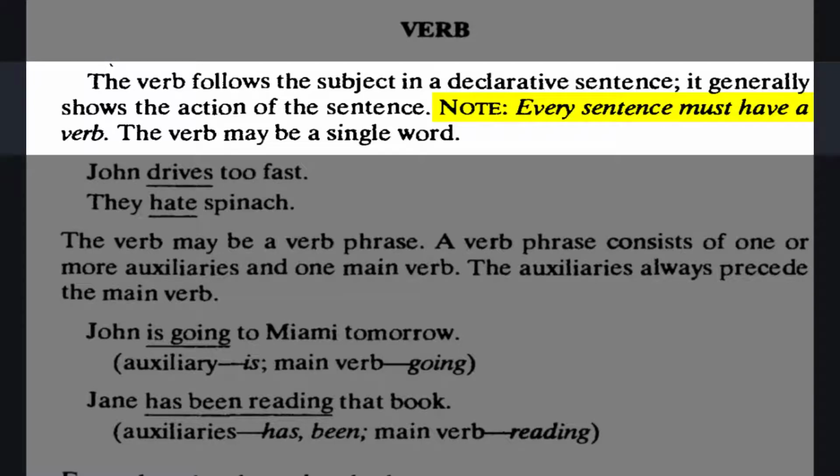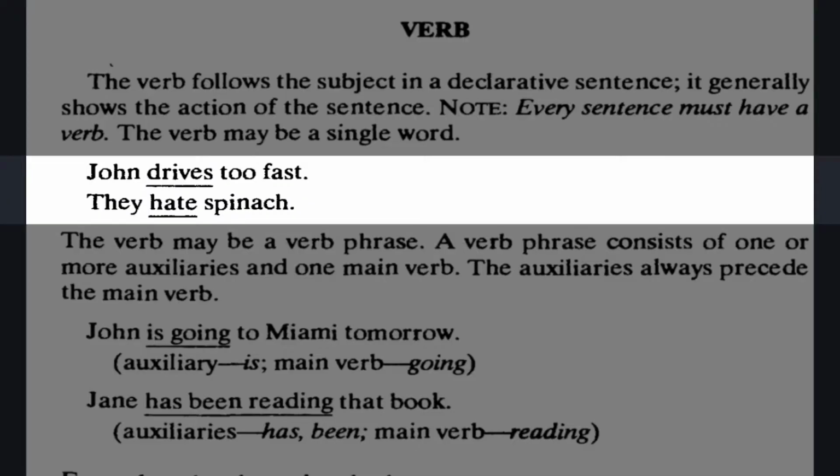There is a note that every sentence must have a verb. The verb may be a single word. অর্থাৎ প্রত্যেক সেন্টেন্সের অবশ্যই একটি ভার্ব থাকবে আর ভার্বটি একটি সিঙ্গেল ওয়ার্ডও হতে পারে। For example, John drives too fast. Another example is, they hate peanuts. Here, drives and hate are single verbs.